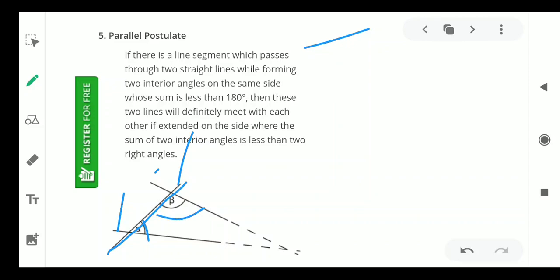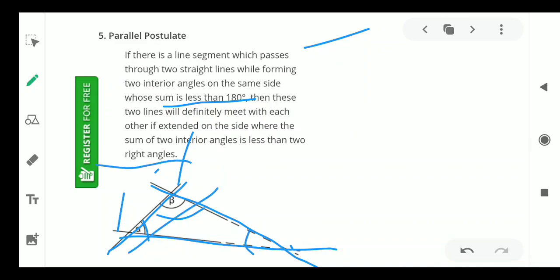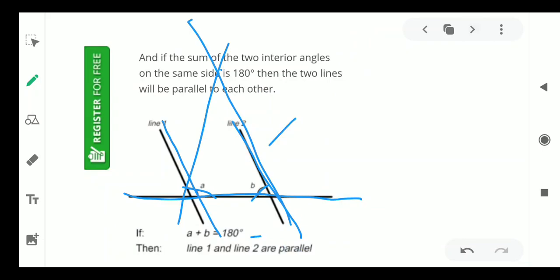The sum of the two angles is always less than 180 degrees. If you extend both lines, they will meet at one point. Again there will be an angle formed. Then also the sum of these two angles is less than two right angles, meaning 180 degrees. Then this is the conclusion.